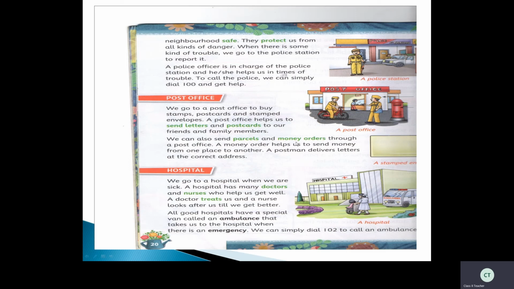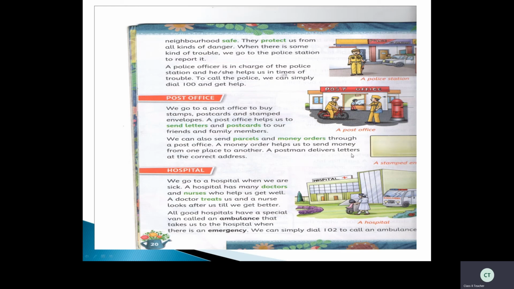But for a few villages, they won't have all these mobile facilities. So what they will do? They will send through the post office through money order. Okay, they can send money through money order. A money order helps us to send money from one place to another.